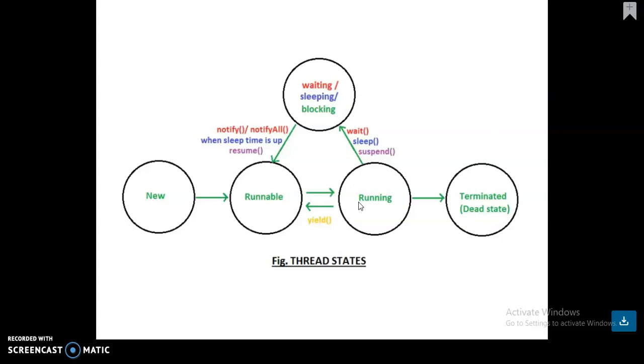The newborn state is when a thread is created and is not yet running. That is called the newborn state. In other words, the start method has not been invoked on this thread. In this state, the system resources are not allocated to the thread.